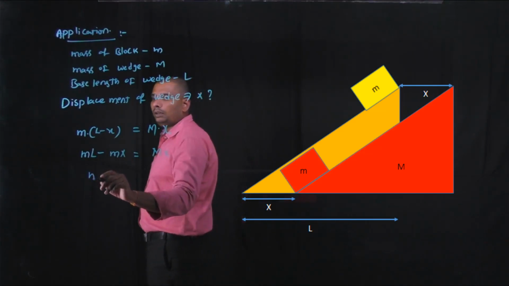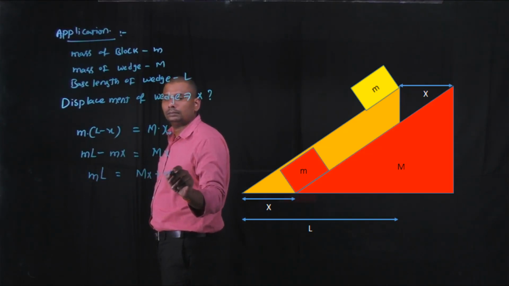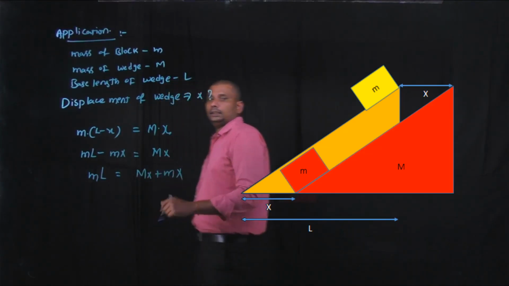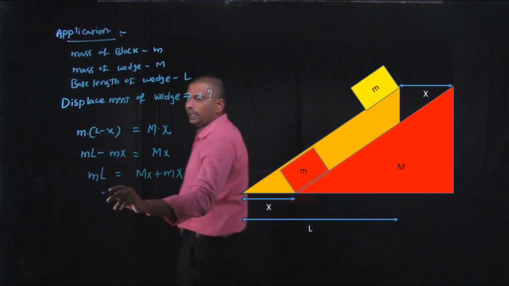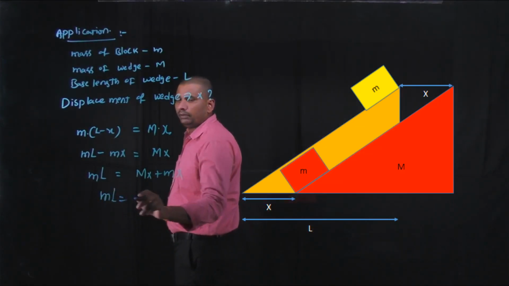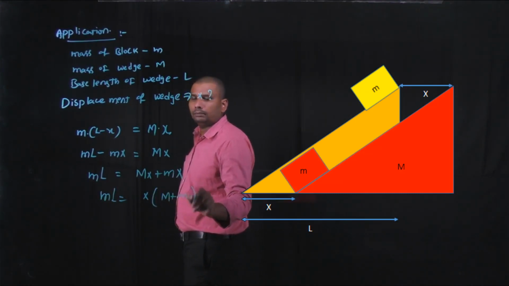By solving this, on the RHS there is a common term x. By taking x common, mL equals x into (capital M plus small m).